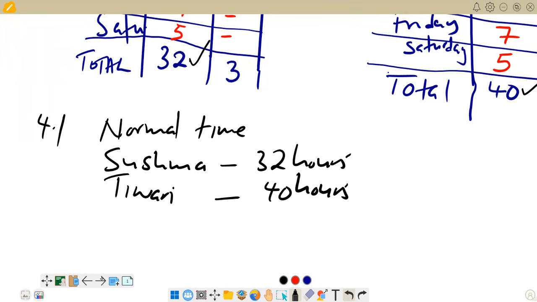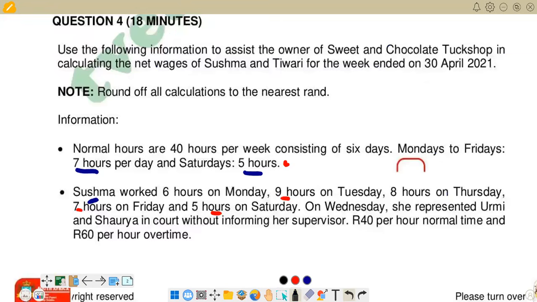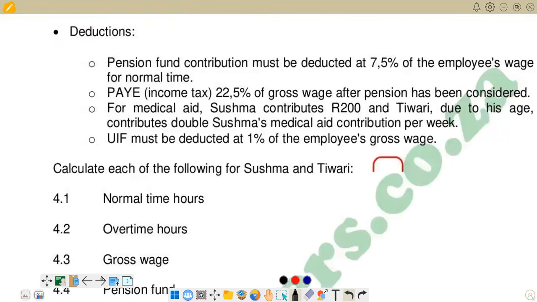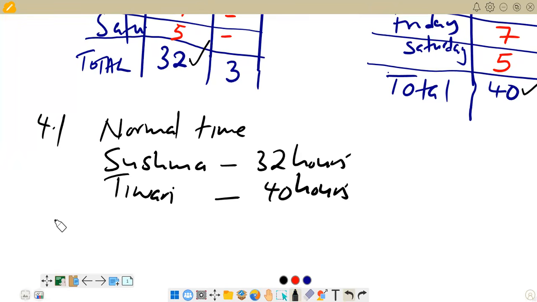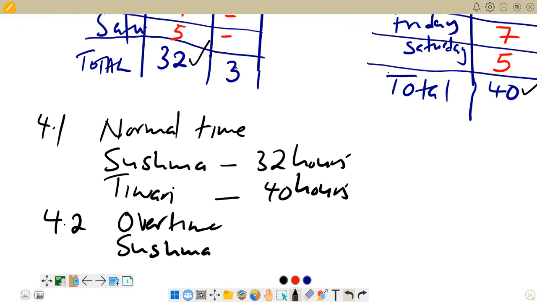Then you go to the next question. We have overtime hours now. Overtime hours, we also have them according to the table that we created. That's now 4.2, we are now on overtime. Obviously, we have Sushma. Remember, the overtime for Sushma is this one, which is 3 hours.